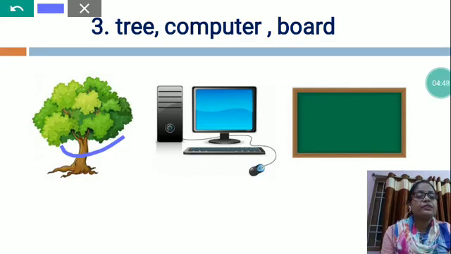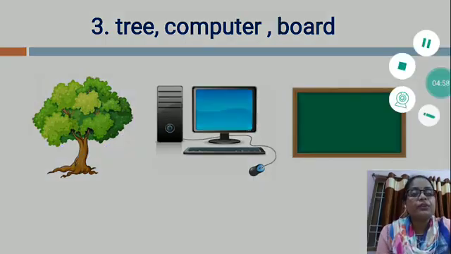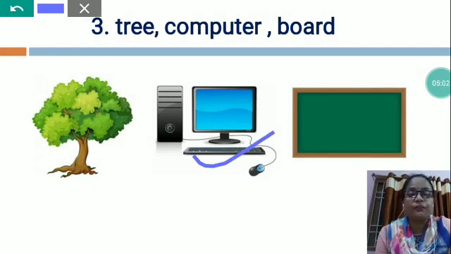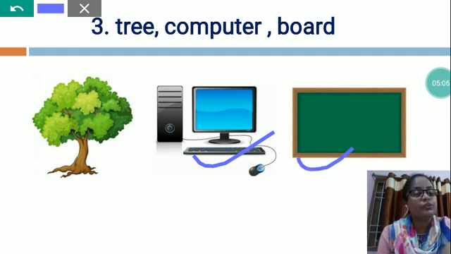Where can you find the tree? Tree you can find in the park, side of the road, in the field. But computer, where can you find? You can find computer in the school, in the offices, the working place, and the board also you can find in the school.